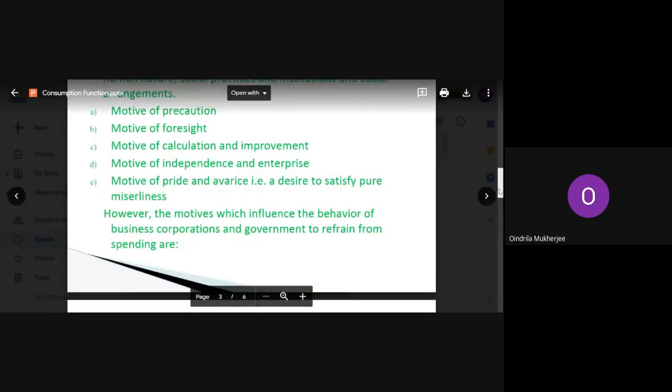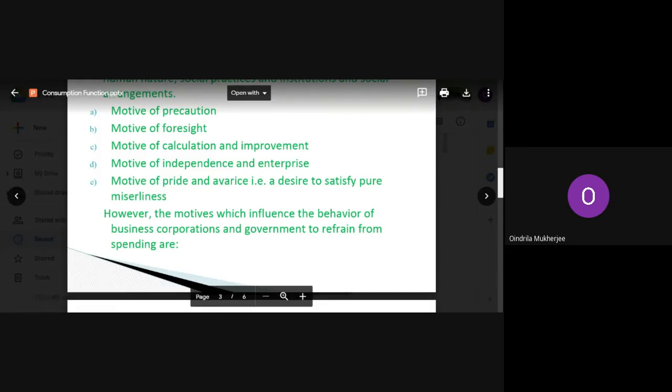Then we have the motive of calculation and improvement. Now consumption is also influenced by motive of calculation. Motive of calculation means we try to calculate our income. We always enjoy getting more income. So we try to calculate it. And motive of improvement means what? We try to increase our expenditure also thereby. We think of increasing our expenses, enjoying a luxurious life, improving our standard of living. So that can come under the motive of improvement.